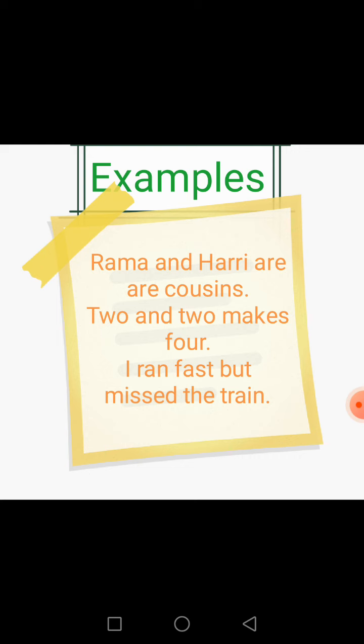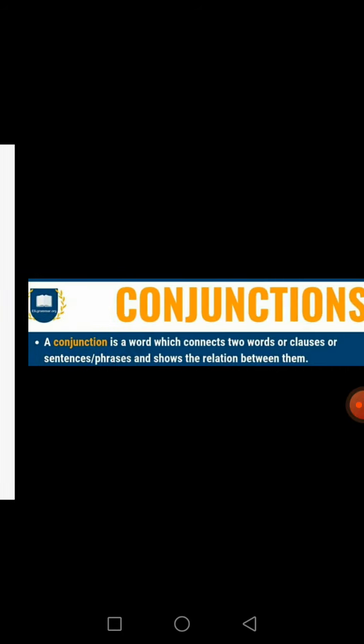Same like here: two and two makes four. The word and, guys. I ran fast but missed the train. In this sentence, but is a conjunction.